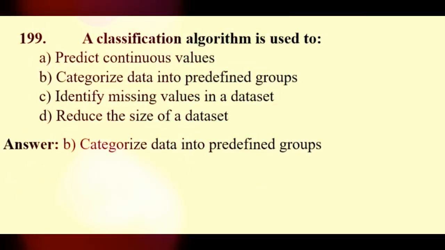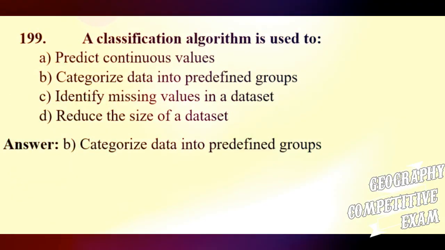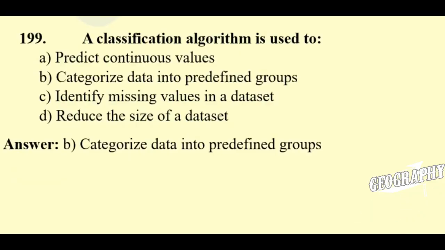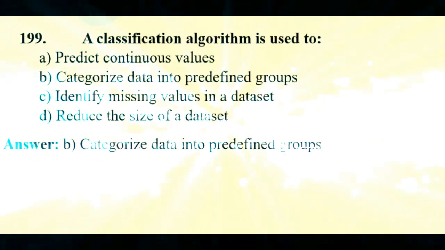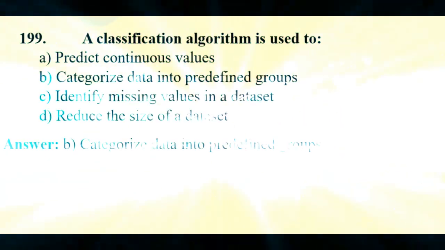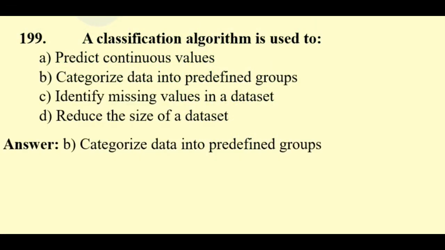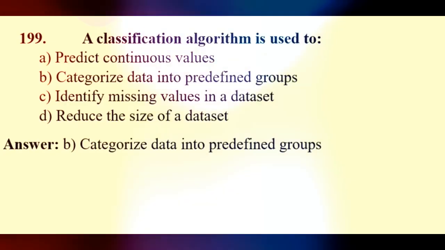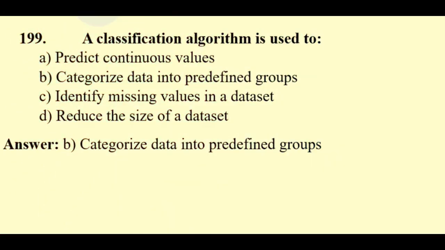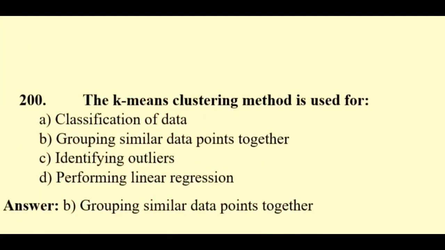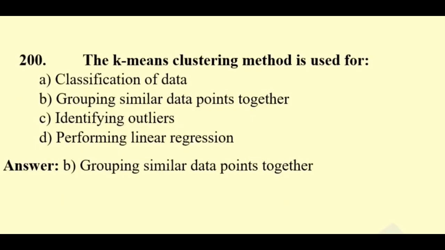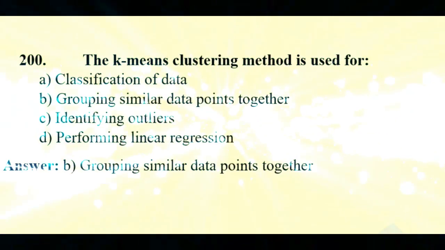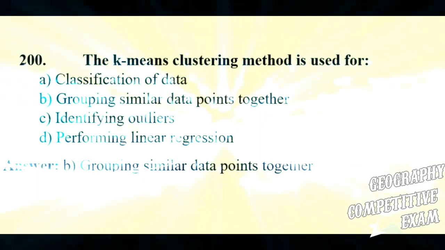Question 199. A classification algorithm is used to predict continuous values, categorize data into predefined groups, identify missing values in a dataset, reduce the size of a dataset. Here the right answer will be categorize data into predefined groups. Question 200. The k-means clustering method is used for classification of data, grouping similar data points together, identifying outliers, performing linear regression.